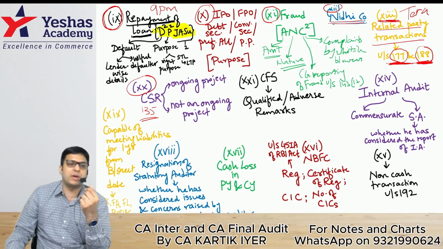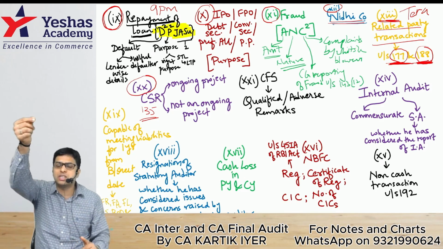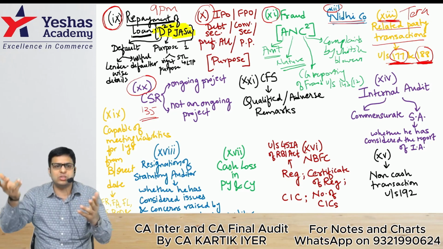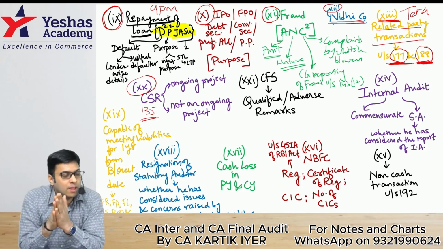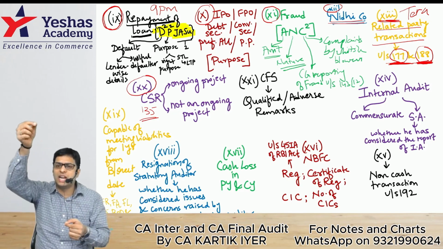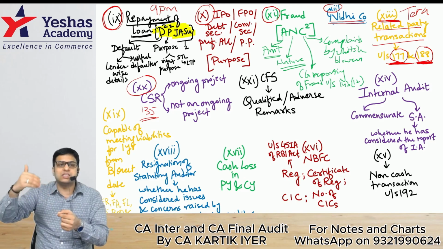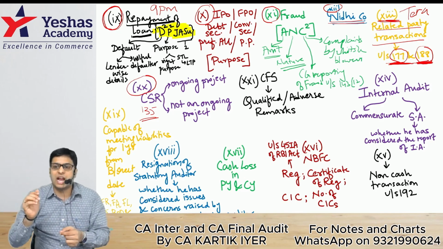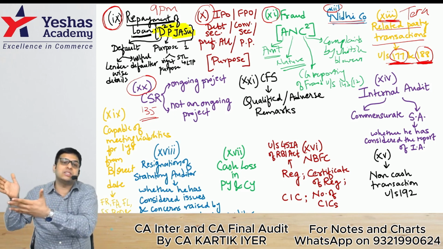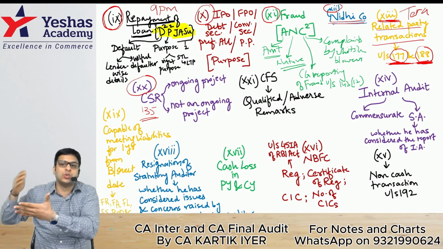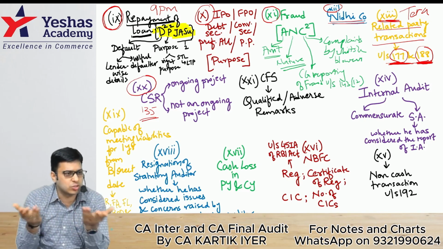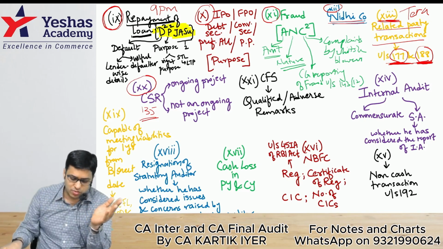Caring parent is which parent? From any entity or person, the company has taken a loan to pay the Jasu's obligations. So the parent is taking care of the child. What is careless parenting? The company has taken a loan from any entity or person and pledged the securities of Jasu. In that case, if the company defaults on the loan, then the company's child, the company's Jasu, will become the Jasu of the entity or person. Jasu, of course, means joint ventures, associates, and subsidiaries. Okay, we have done this area.